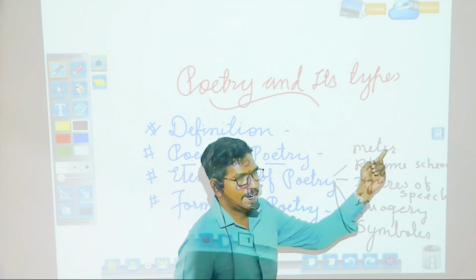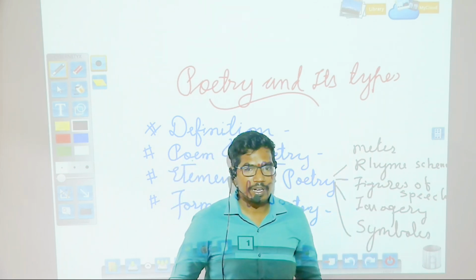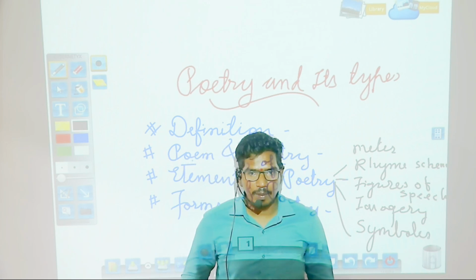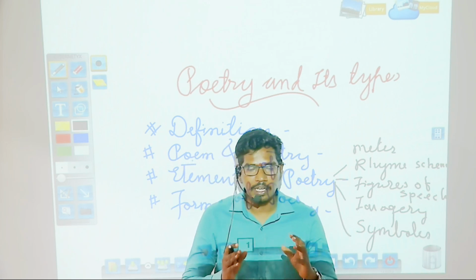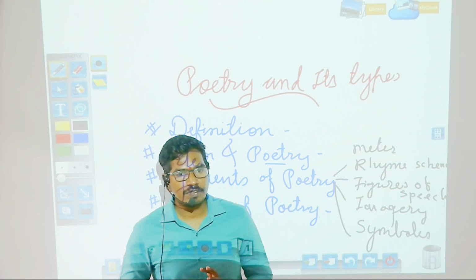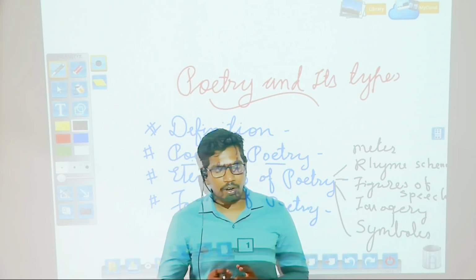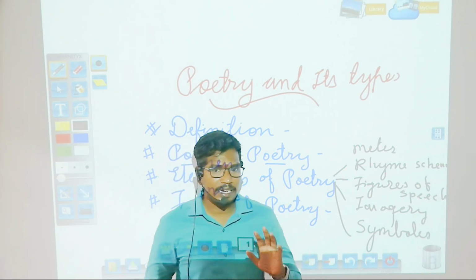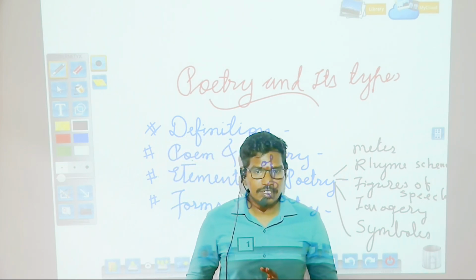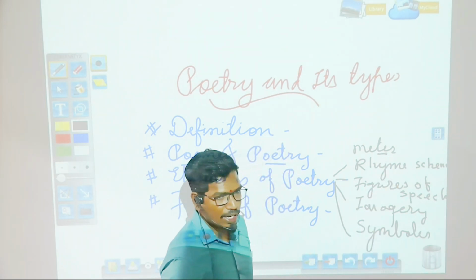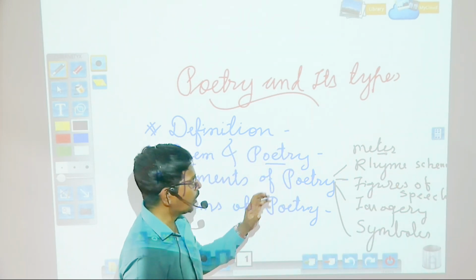In meter there is iambic pentameter, or we can say trochee. In iambic pentameter, students, you will see the unstressed syllable is followed by a stressed syllable, or in trochee the stressed syllable is followed by an unstressed syllable. So this is a kind of literary device used by the poets.